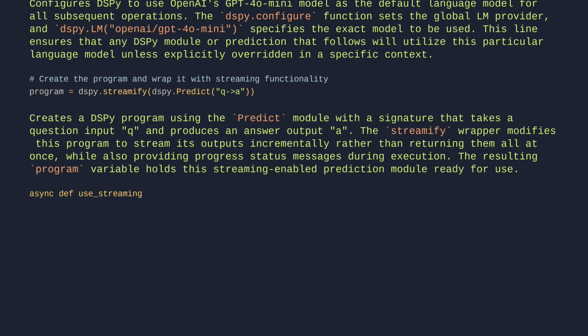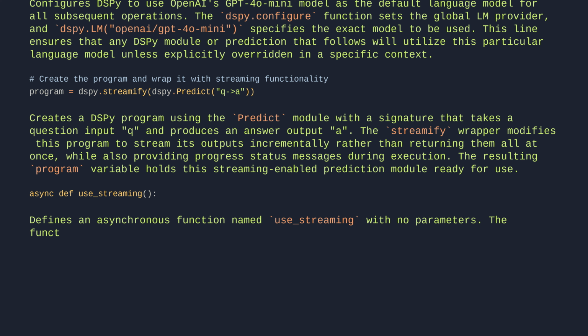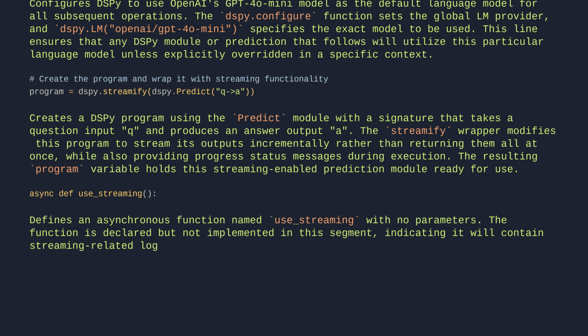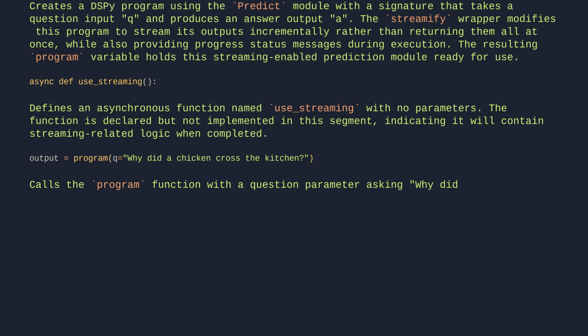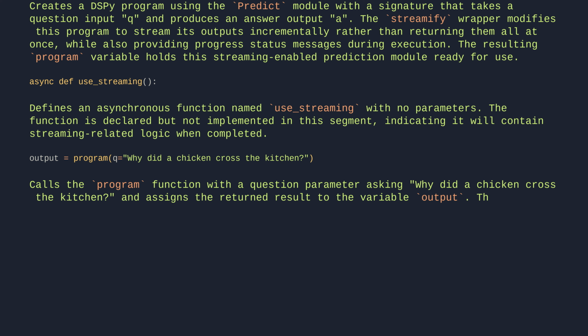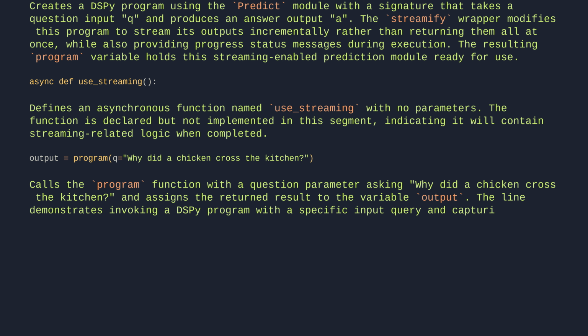async def use_streaming. Defines an asynchronous function named useStreaming with no parameters. The function is declared but not implemented in this segment, indicating it will contain streaming-related logic when completed. output = program(q='why did a chicken cross the kitchen?'). Calls the program function with a question parameter asking, why did a chicken cross the kitchen? And assigns the returned result to the variable output. The line demonstrates invoking a dspy program with a specific input query and capturing its response.